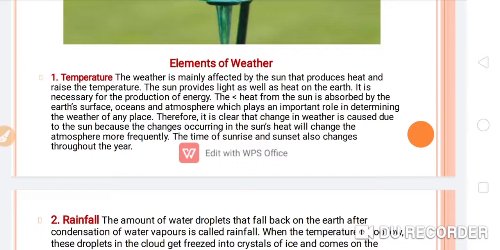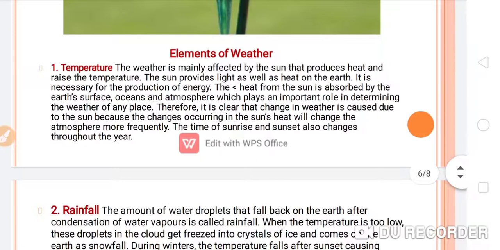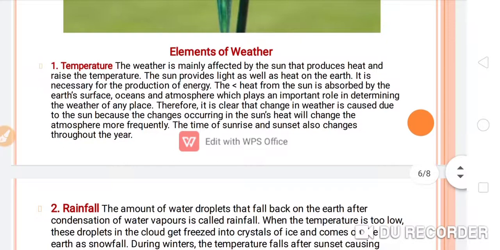The weather is mainly affected by the sun, which produces heat and raises the temperature. The sun provides light as well as heat on the earth. It is necessary for the production of energy.